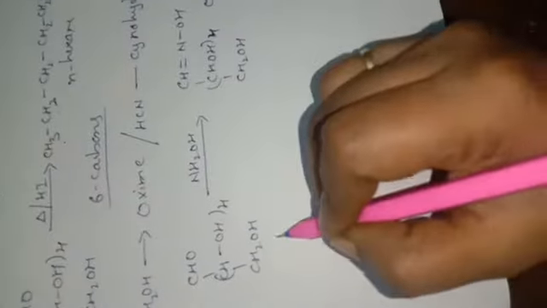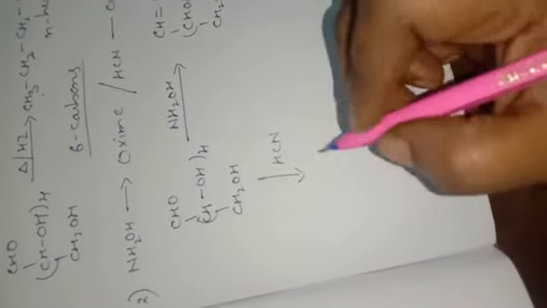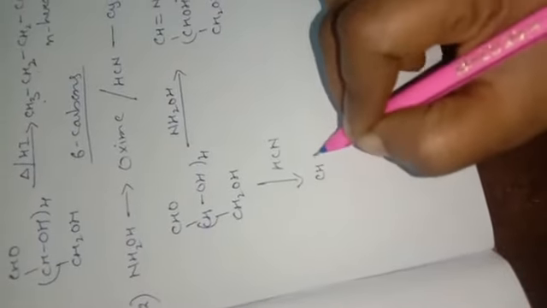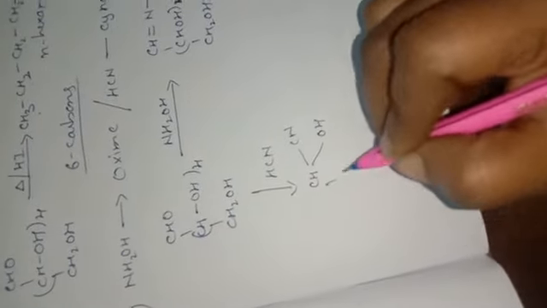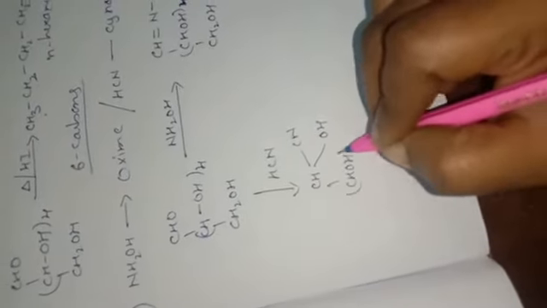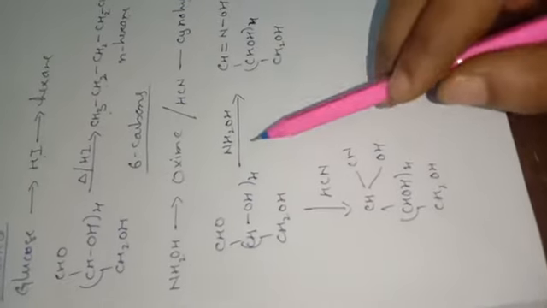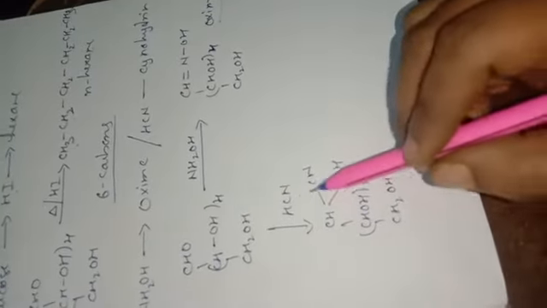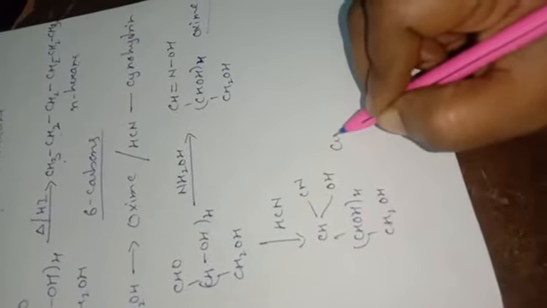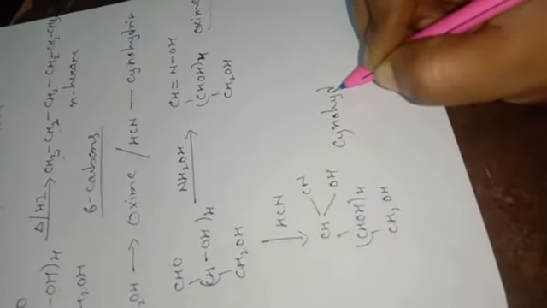And when it reacts with HCN, it gives CH(OH)CN, CHOH four times, and CH2OH, which is the cyanohydrin.